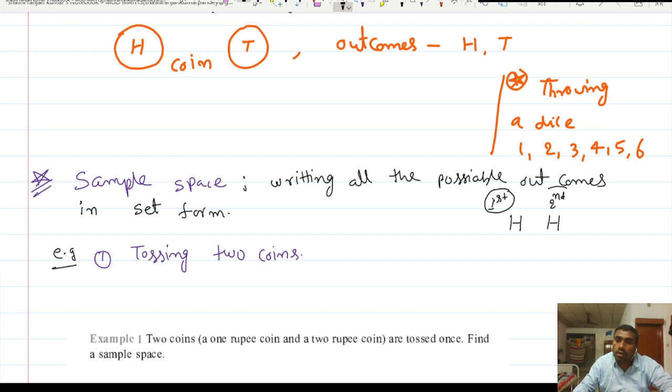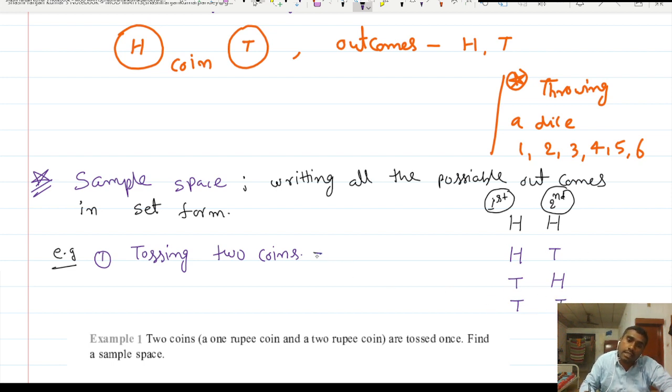So the first coin is showing head and the second coin is also showing head. The second possibility may be that the first coin is showing head but the second is showing tail. The third may be the first showing tail and the second showing head. The fourth possibility may be both showing tail. So these are the possible outcomes.